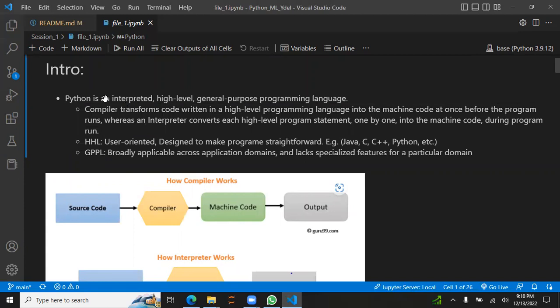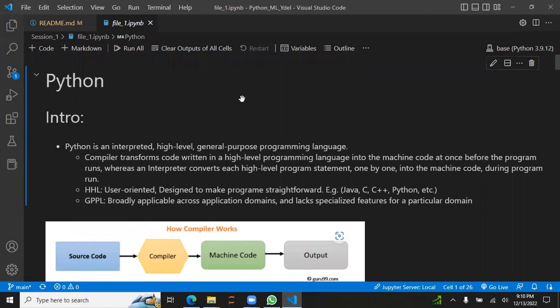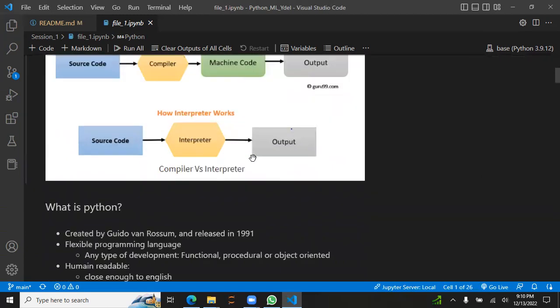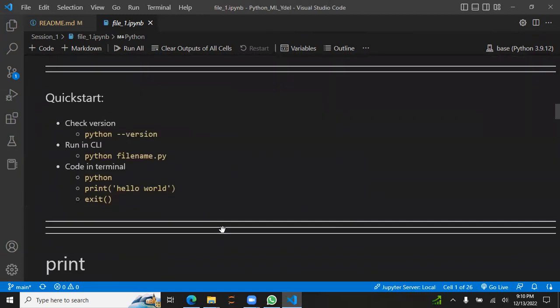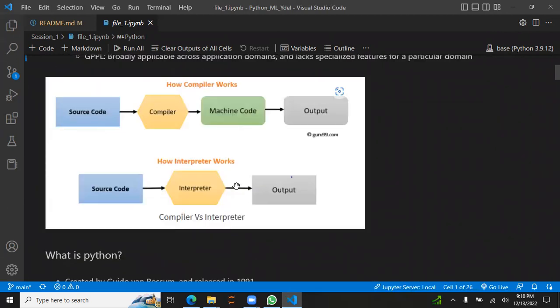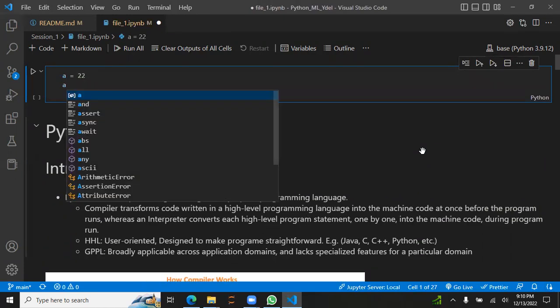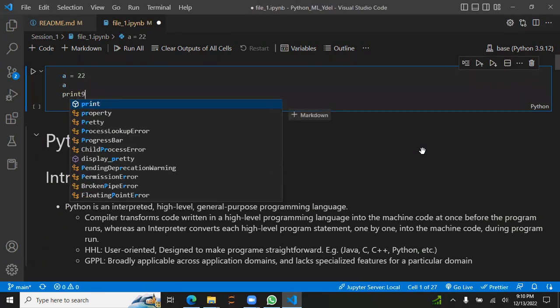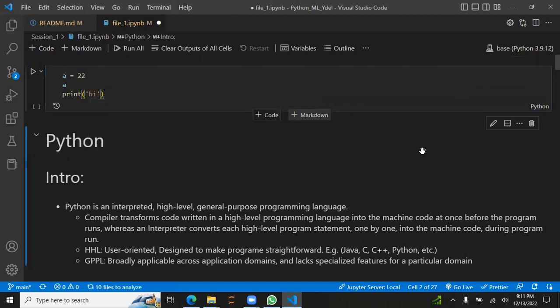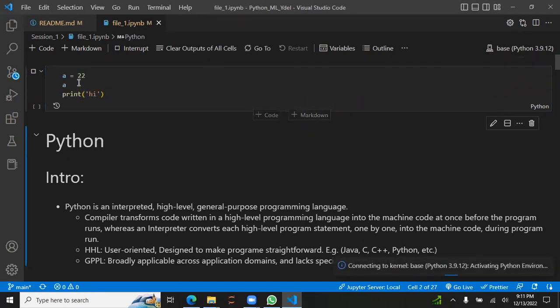You would have noticed this: if there are 4 lines, let's add a cell. Maybe I can add that on the top. Let's suppose the first line is a equals 22, then the third line is a, and the fourth line is print hi. It's going to give us some kind of error in line number 2. Maybe it will not give an error because it's a Jupyter notebook. Yeah, let's see what happens. It's just connecting.